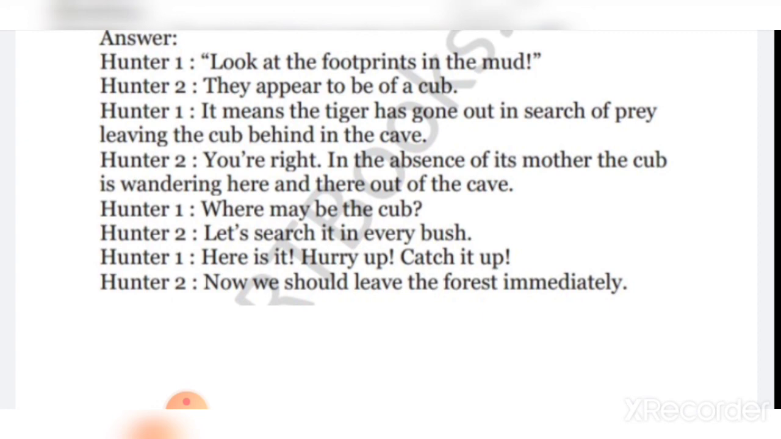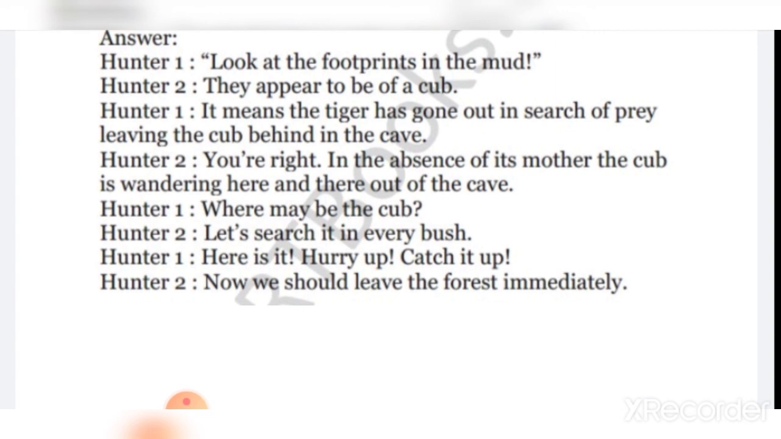Hunter 2 says, now we should leave the forest immediately. हमें जल्दी से ये फॉरेस्ट से चले जाना चाहिए. Otherwise the mother tiger will come here and she will kill us because the cub is with us. So the mother tiger will come here and kill us.